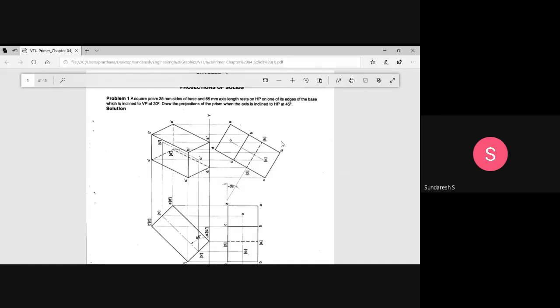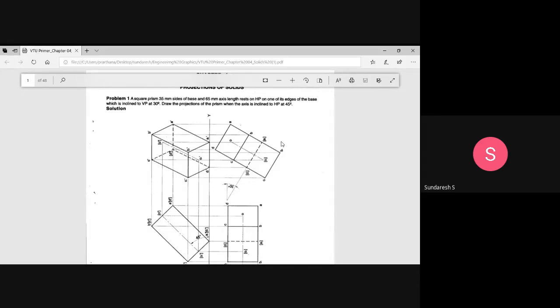The first important thing, the most common mistake students will make in solids, is the type of the solid. In the sense, it might be tension in the examination or whatever it might be, so they will interchange. If they are given a square prism, by tension they will read it as a pyramid and start doing a pyramid. Everything they will do correctly, but instead of a prism, they have made a pyramid. So this is the common mistake the students have made.